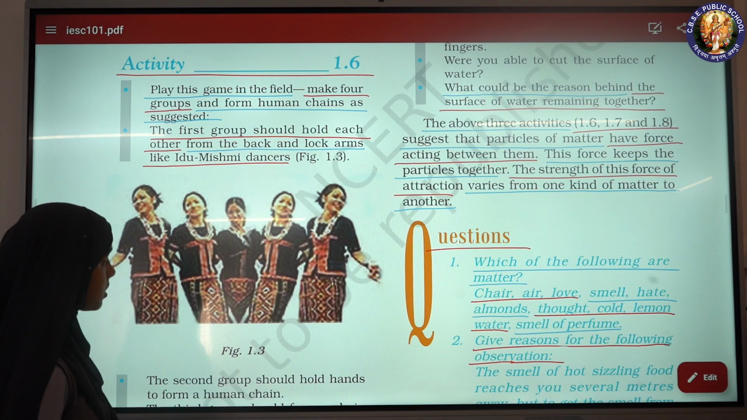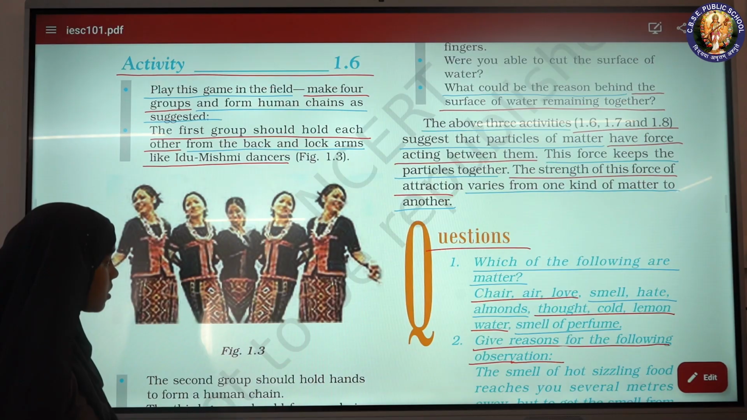The above three activities, 1.6, 1.7 and 1.8, suggest that particles of matter have force acting between them. This force keeps the particles together. The strength of this force of attraction varies from one kind of matter to another.